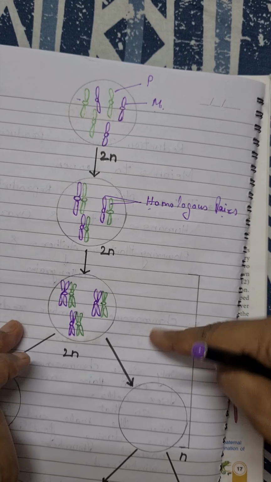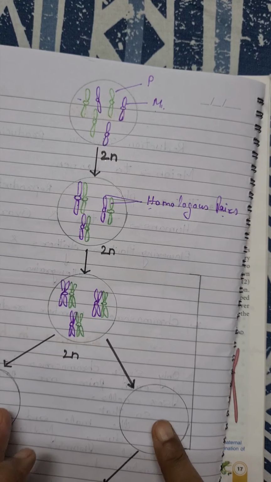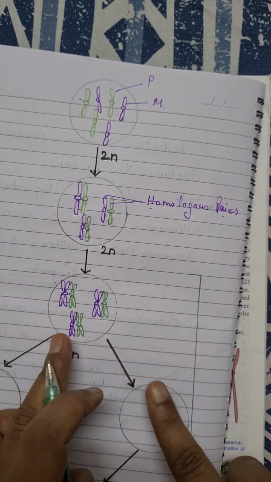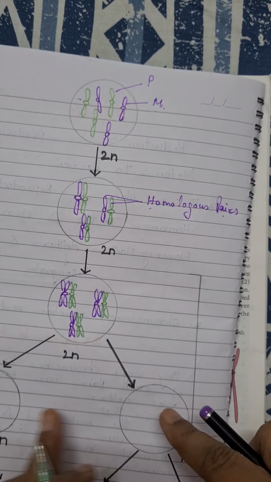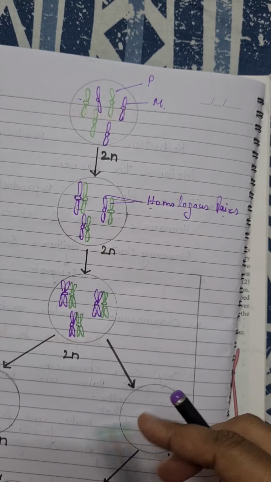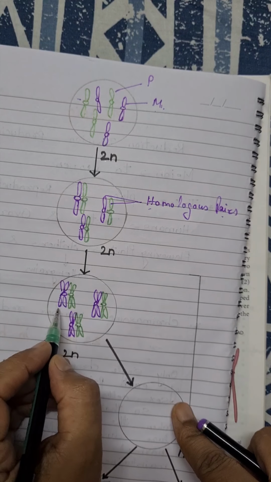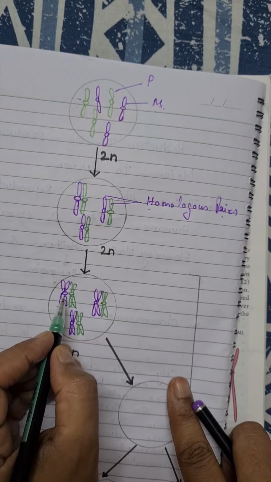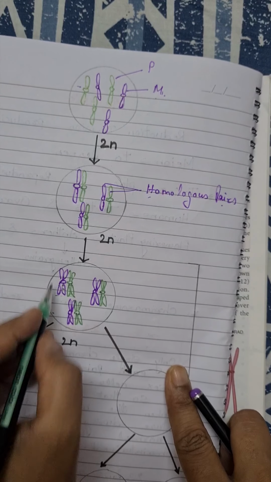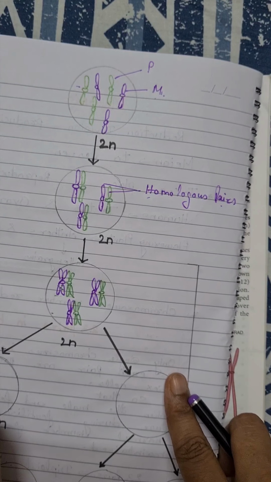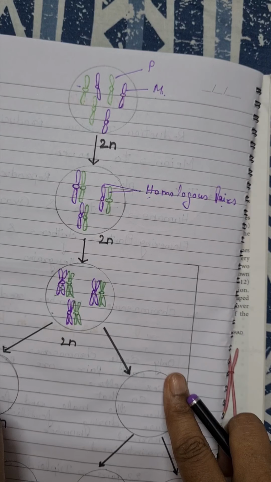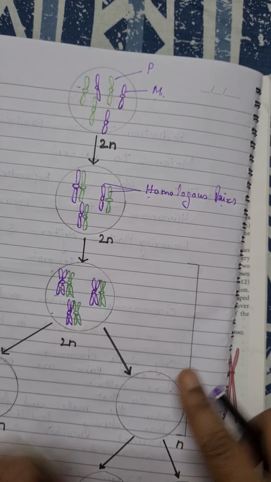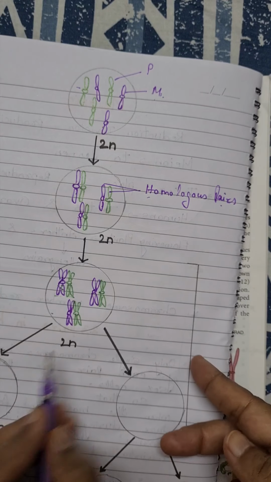Now after this, the reductional division occurs. Now the chromosome number is going to reduce to half. Now how? This is the first homologous pair. Out of this homologous pair, during division, one chromosome will move to the first daughter cell, and the second will go to the other.